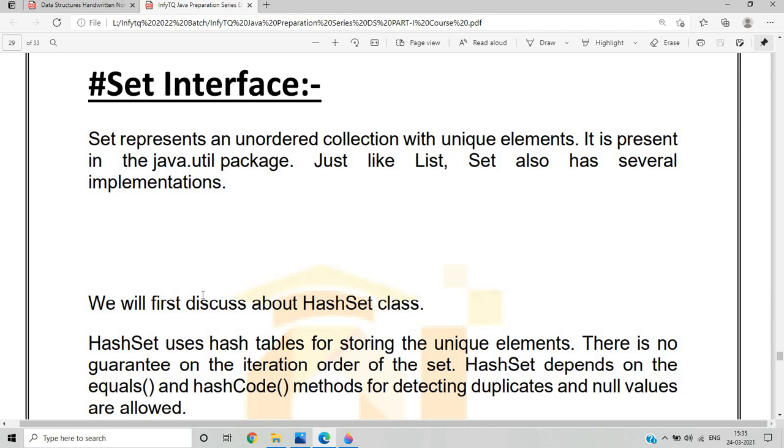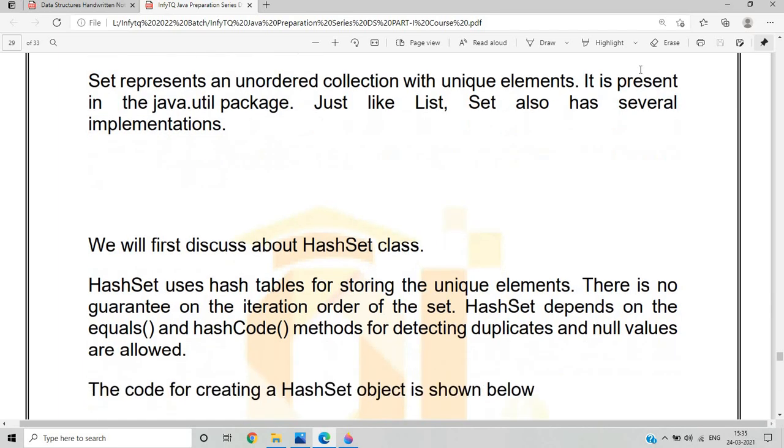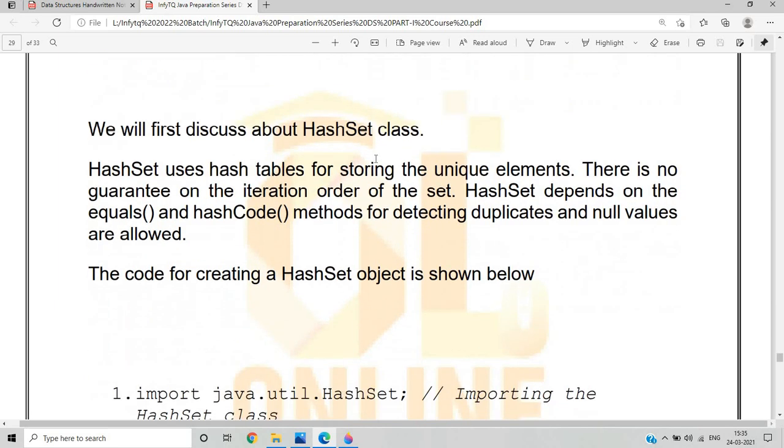Set represents an unordered collection with unique elements. It is present in the java.util package. Just like list, set also has several implementations. As we saw the various implementations in the list, set has several implementations too. First we discuss the HashSet class.